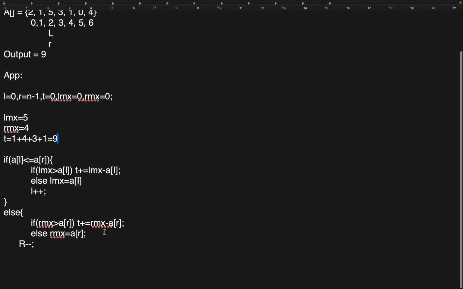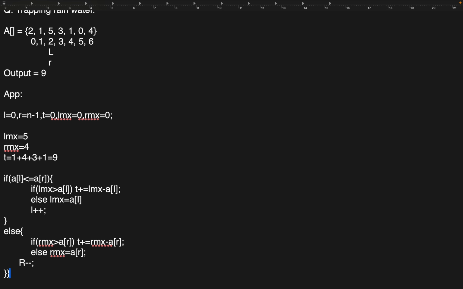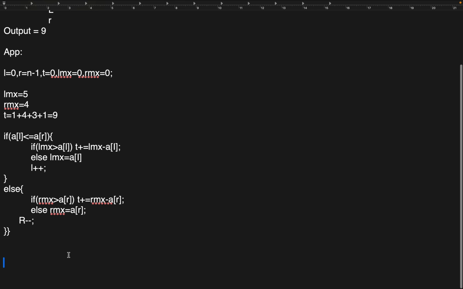So time complexity will be what? O of n, correct. O of n, and space complexity is O of 1, as we have not used any other extra space.